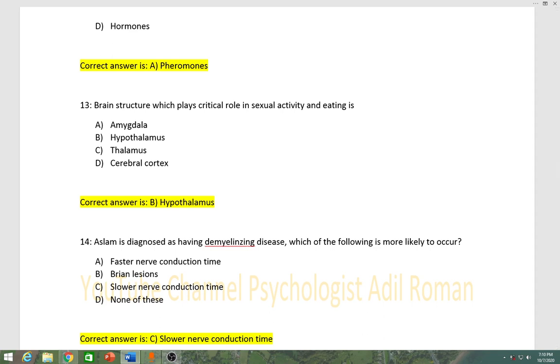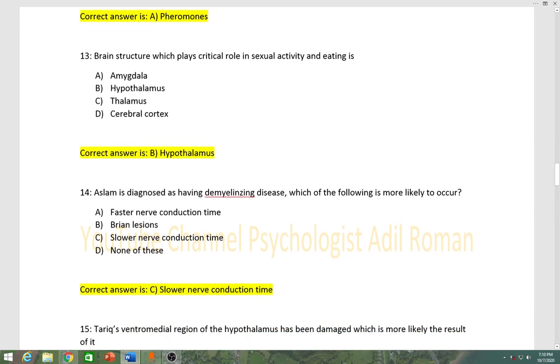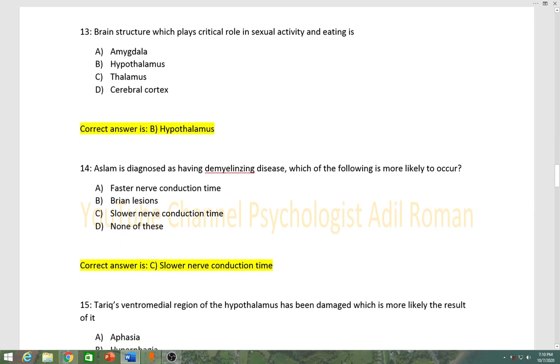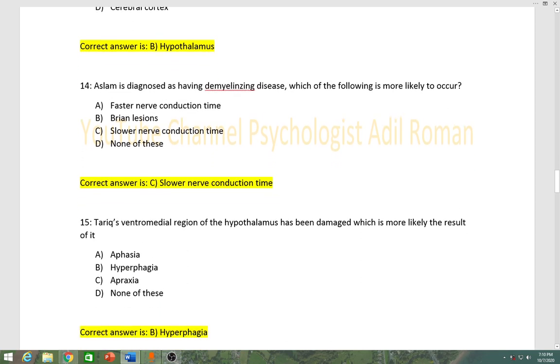Number 14, Aslam is diagnosed as having demyelinating disease. Which of the following is more likely to occur? Option A faster nerve conduction time, B brain lesion, C slow nerve conduction time, D none of these. Correct answer is C, slower nerve conduction time.